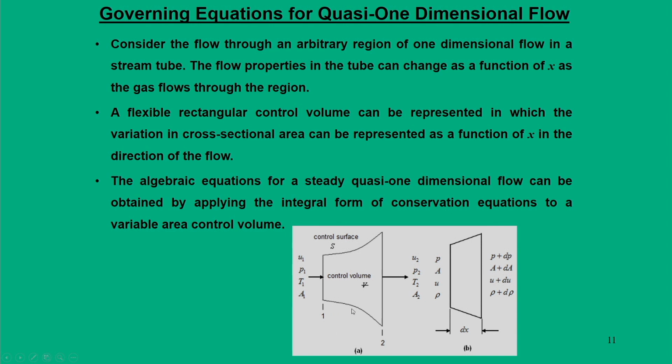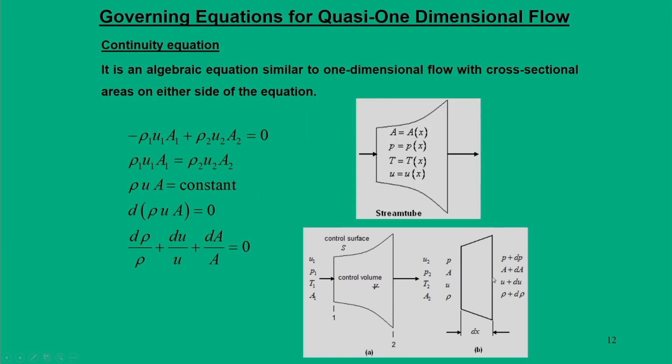So, the approach that we are following here is that we have to divide this entire volume into very small elemental lengths dx, across which we are going to fit the one dimensional flow equations. The first equation that comes out is the continuity equation, which is straightforward; it is an algebraic equation.